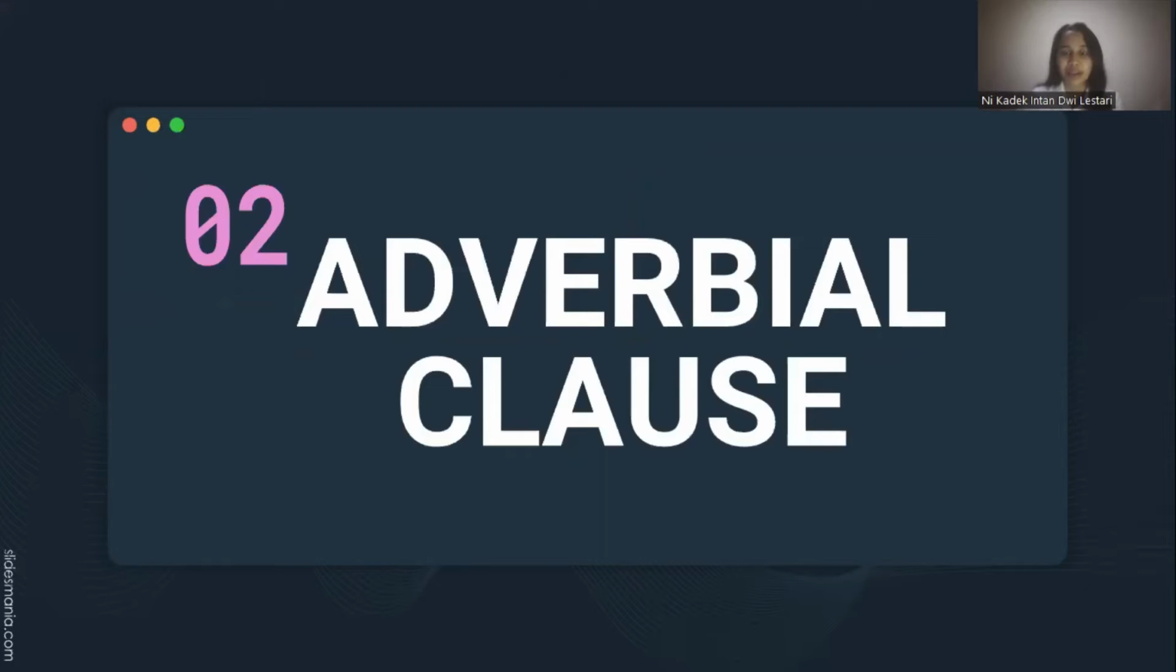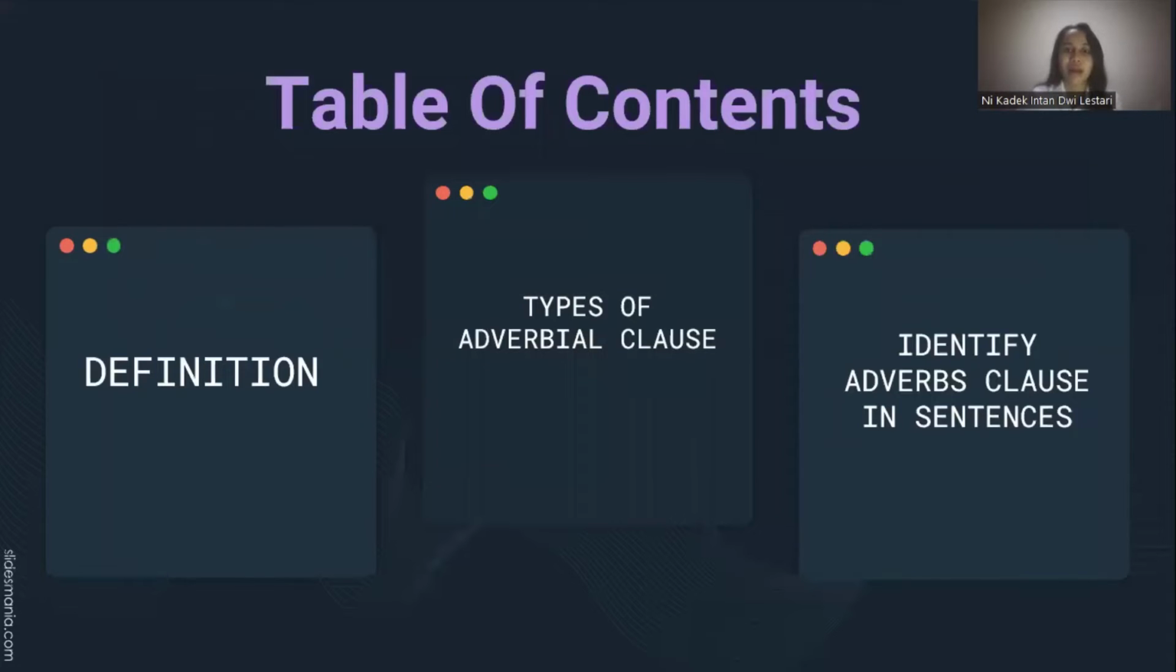The next material, and the last, is adverbial clause. I also have the table of contents here. The first one is definition. The second one is types of adverbial clause. And the last one is identifying adverbial clauses in sentences.